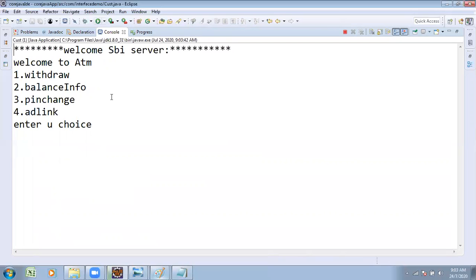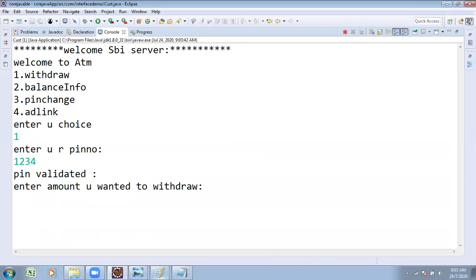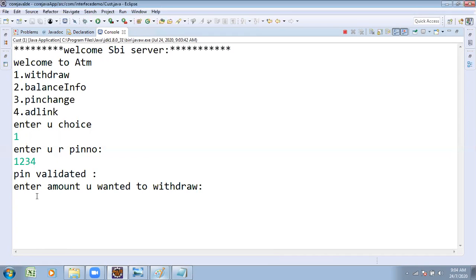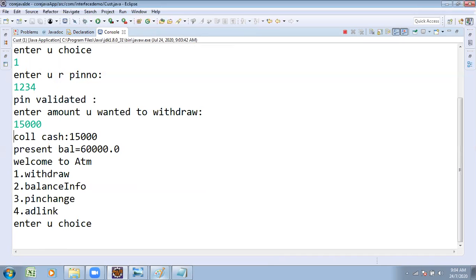Suppose I am entering the correct PIN number. 1 is my choice, I wanted to make the withdraw. It asks me to enter the PIN number, I enter the PIN number. Enter the amount you wanted to withdraw. Some balance is there on SBI. I'm trying to do a transaction, maybe 75,000 is there. Making a 15,000 transaction, collected 15,000. 75,000 minus 15,000, 60,000 is going to be shown. After that, again coming to the main screen.